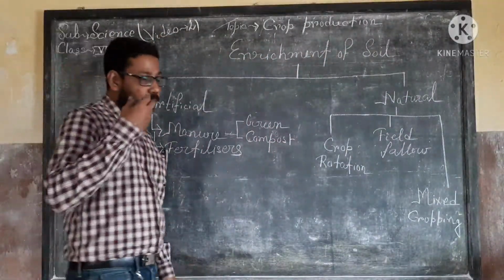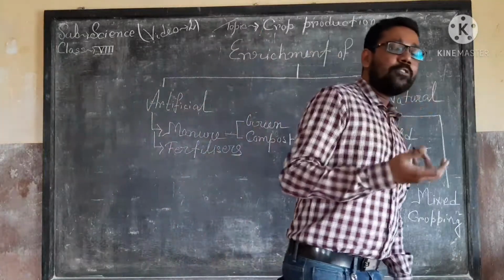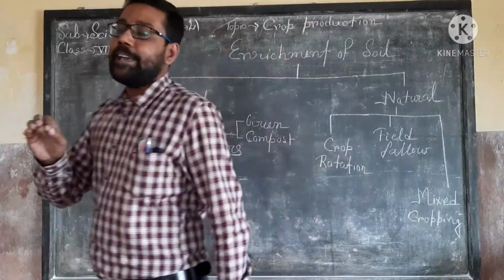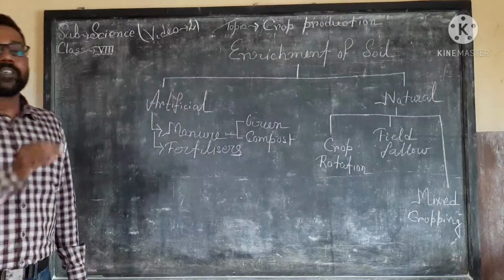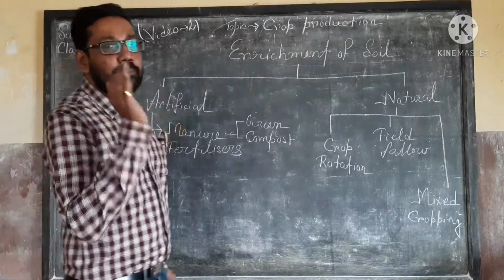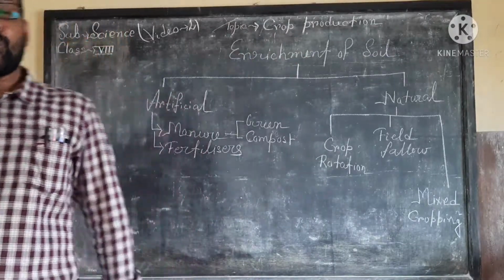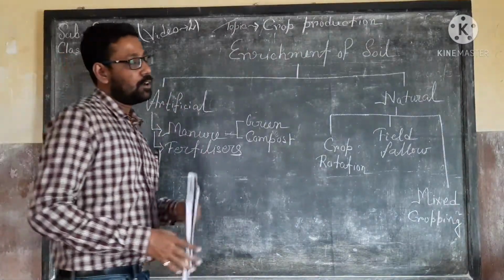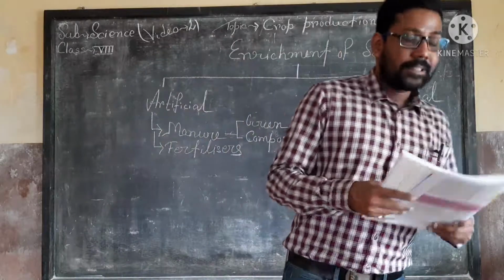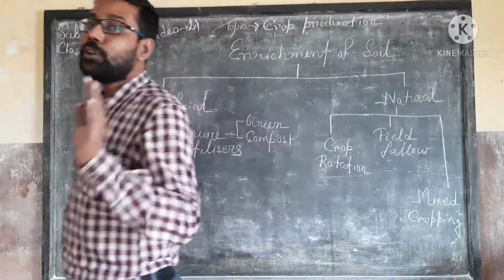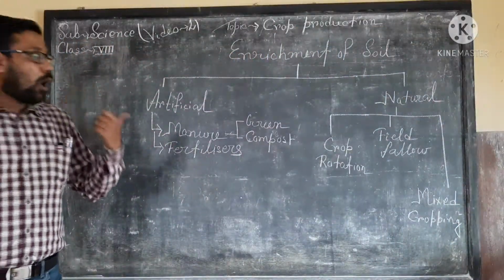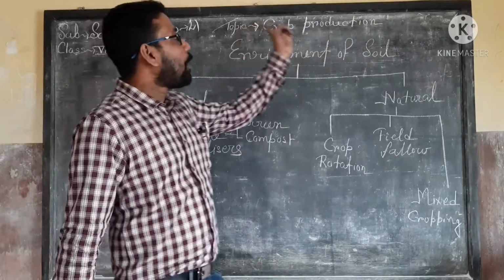For growing groundnut and cotton, we use this method, that is the mixed cropping or intercropping or co-cultivation method. Okay, so this is the total description of the enrichment of the soil.